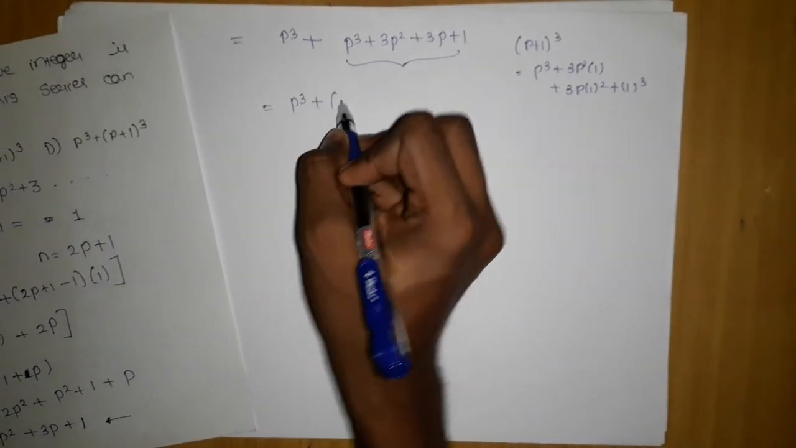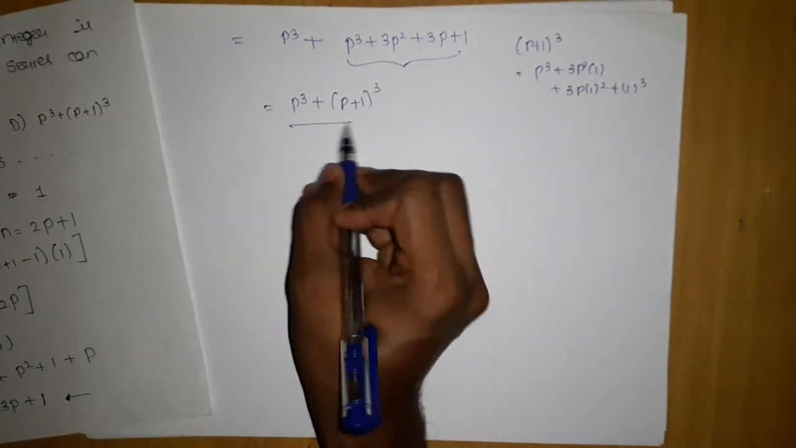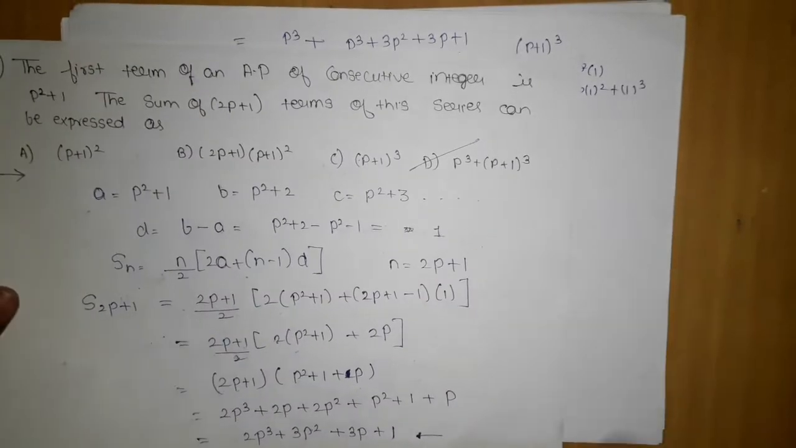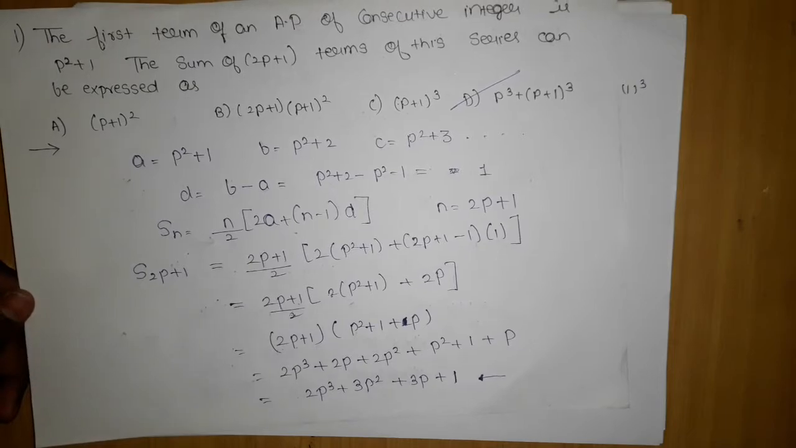So I will just put the value, p plus 1 the whole cube. Okay, so we reach this final answer. So D option is the correct option. I hope you have understood each and every step. The question was very easy, as I mentioned, the exercise is very easy.